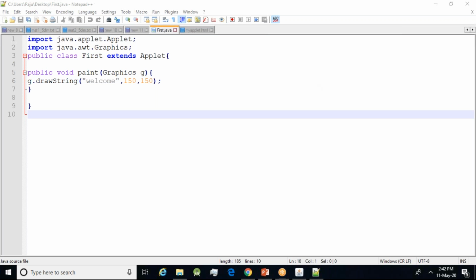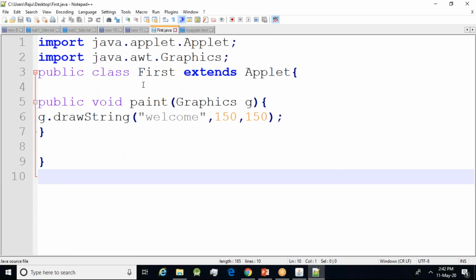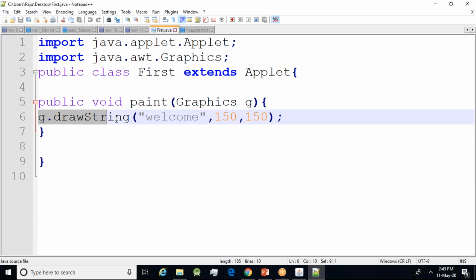This is the first applet we have created with the help of first.java. The first object applet we have created. So applet which extends graphics. You see here, hope you are recollecting, with the help of paint method, we need to draw one string. In order to draw something on the screen, we have to use drawString method, and then the string whatever you want to draw and where you want to draw, x and y coordinates.